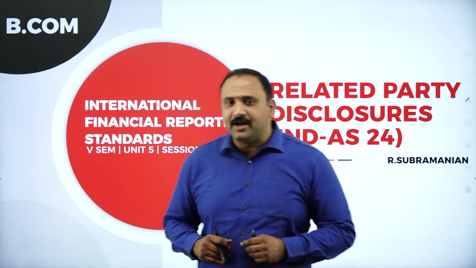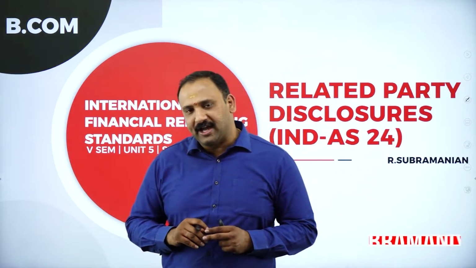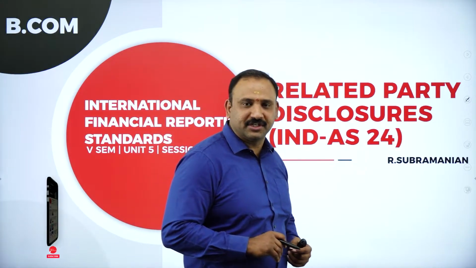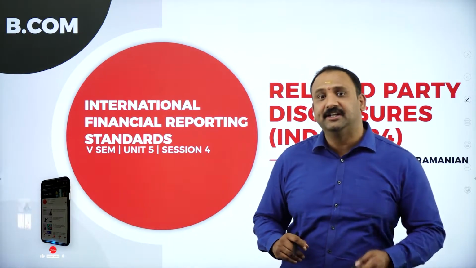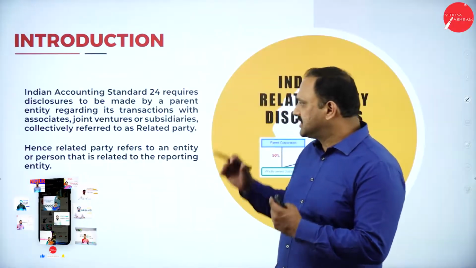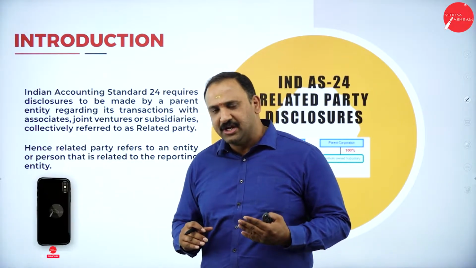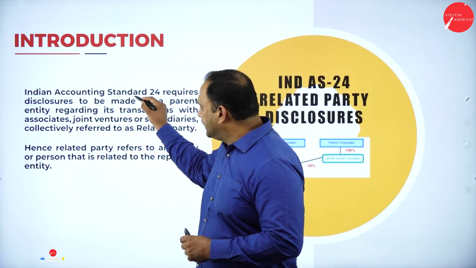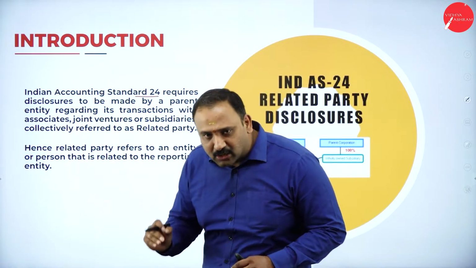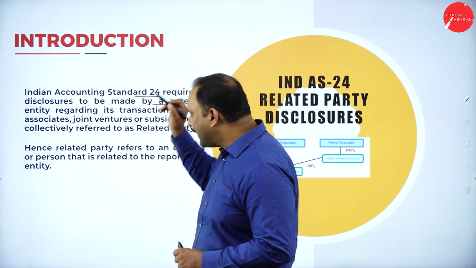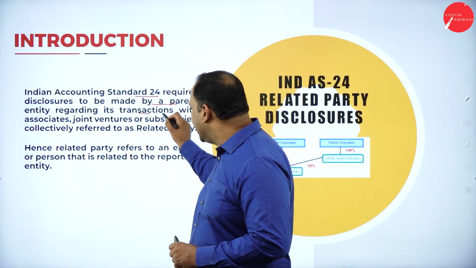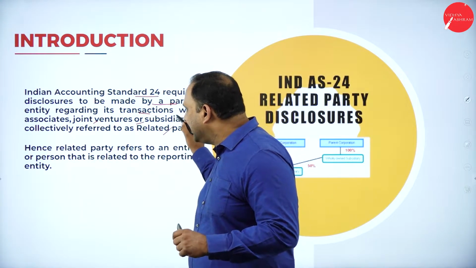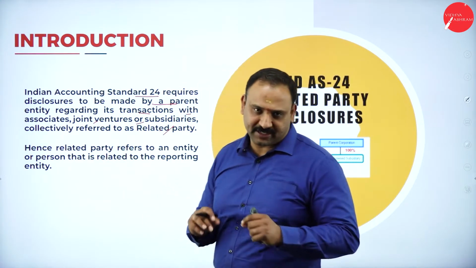Good morning and welcome to session 4 in Unit 5 in IFRS, where we are going to talk about the related party disclosures under the Indian accounting standard AS24. So let's just go further and try to understand what this is all about. Now, the Indian accounting standard 24 requires disclosures to be made by the parent entity regarding its transactions with associates, joint ventures, and subsidiaries, collectively referred to as related parties.